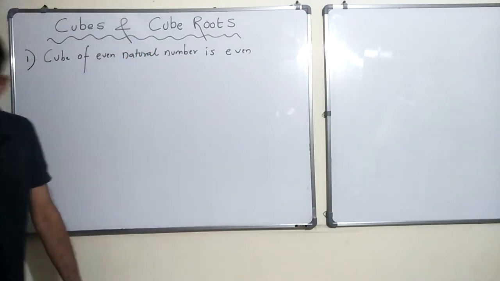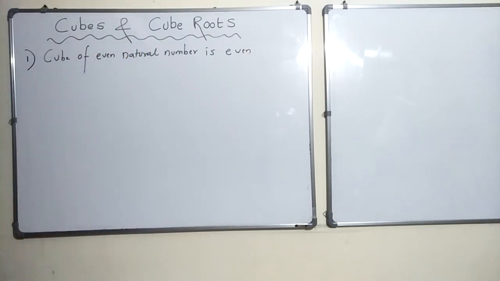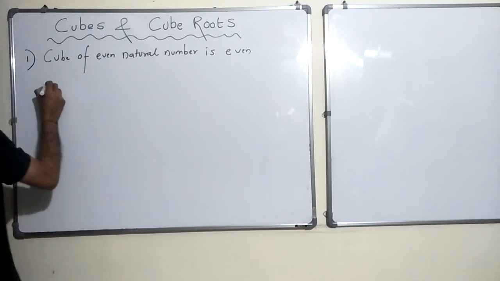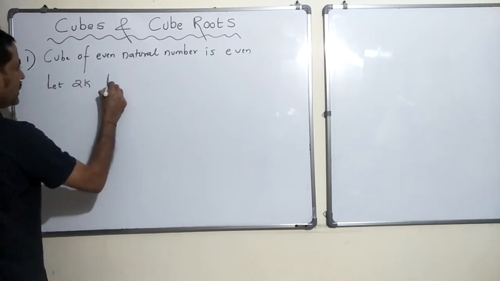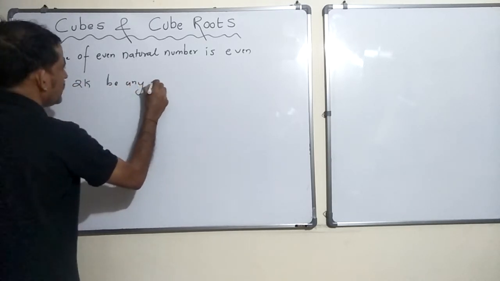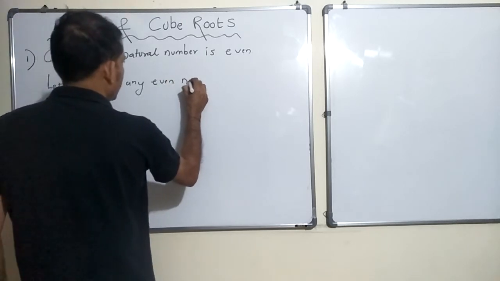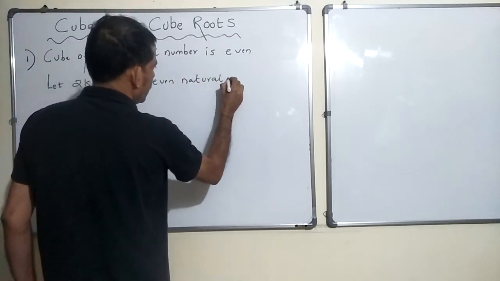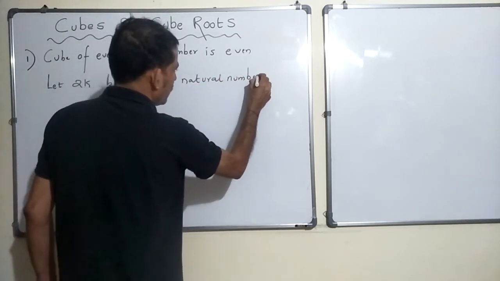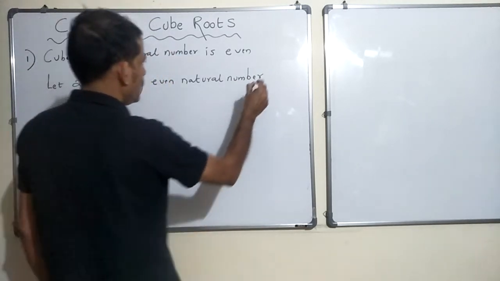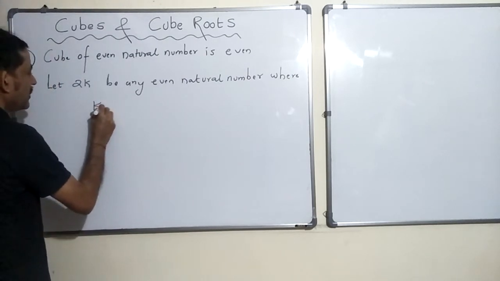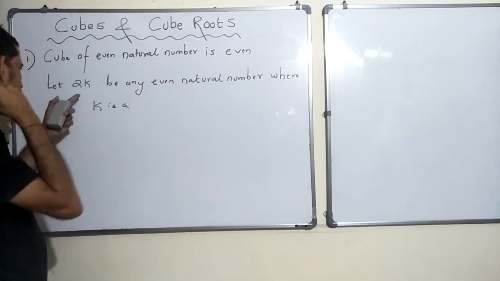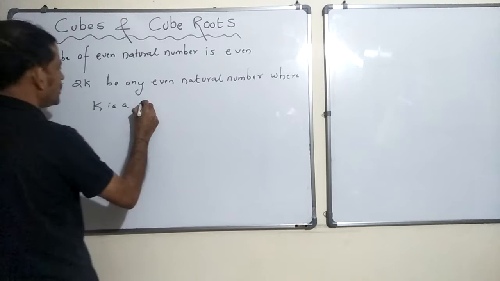Okay, so in this case, let 2k be any even natural number, where k is, let's start with 1, 2, 3, 4, right? So k is a natural number.